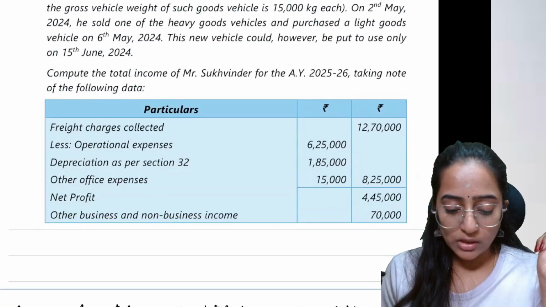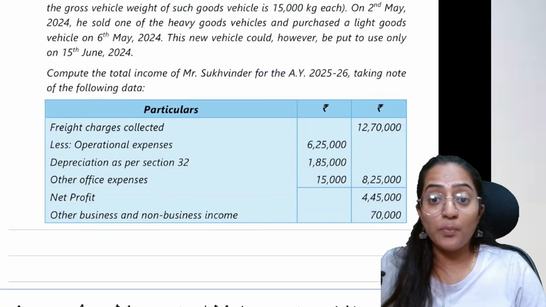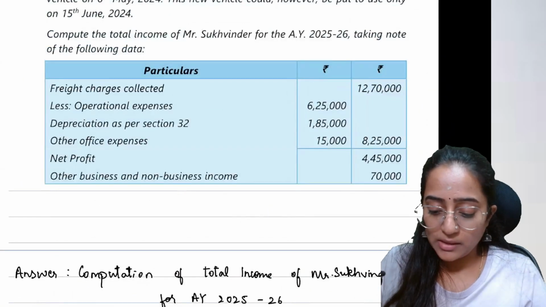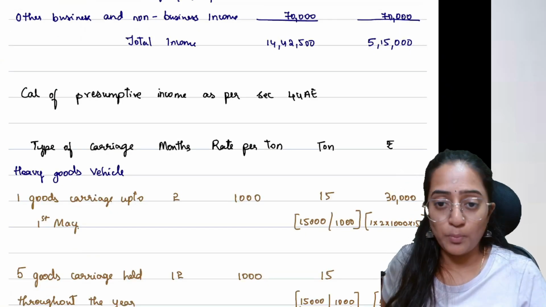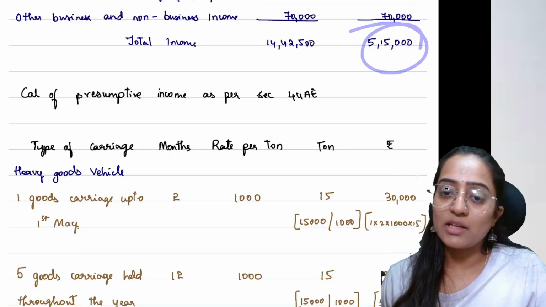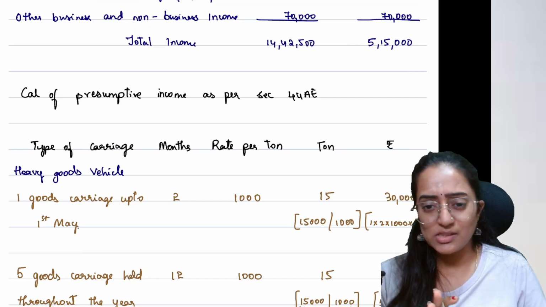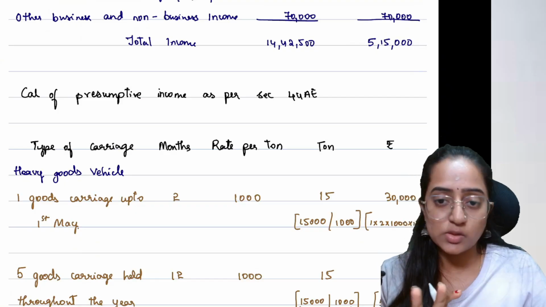However, the information provided in the question is as per where the books of accounts have been maintained. Correct. If the books of accounts have been maintained, it is 4,45,000 plus 70,000, so your income is 5,50,000. If they had asked you to suggest which one you would have suggested, obviously the one where the income is low. So Mr. Sukhwinder should have gone there. But they have not asked you for suggestions, so don't overreact by suggesting. If they have not asked, please don't suggest.